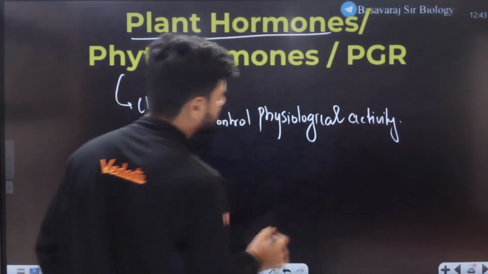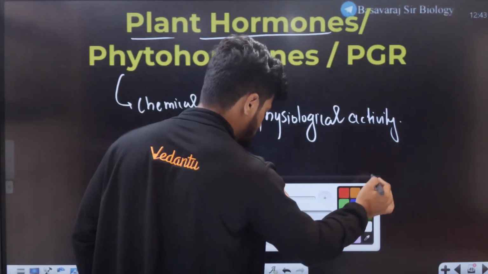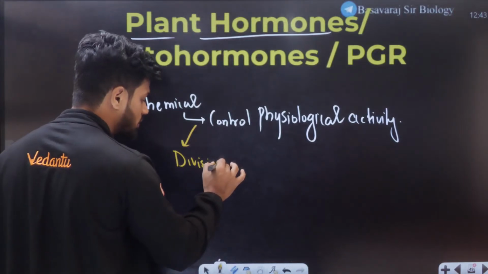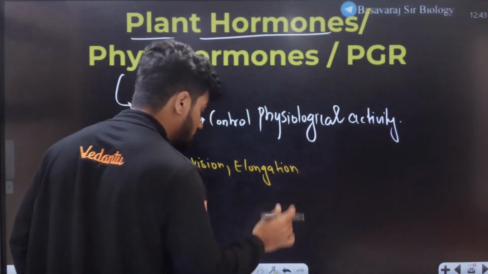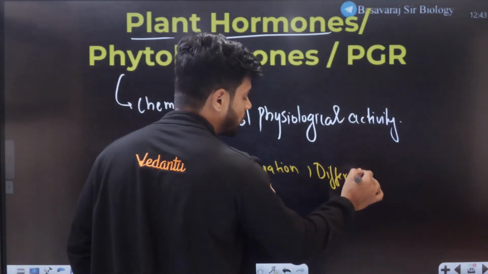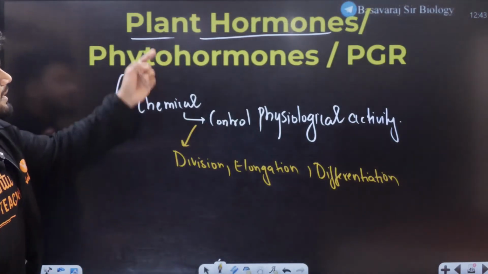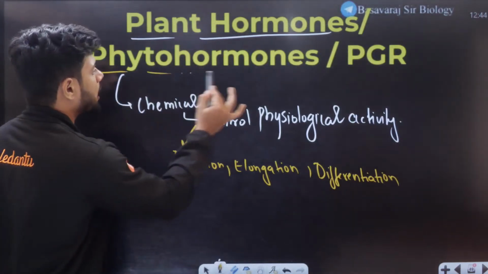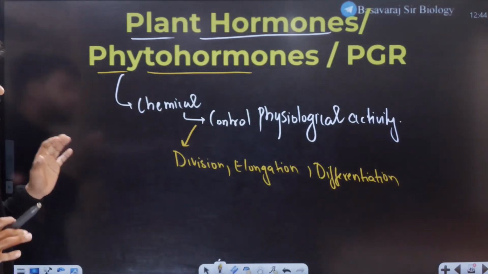So all the physiological activities are controlled by these chemicals. For example, division, differentiation, and elongation. It controls cell division, cell elongation. Certain hormones control cell elongation. Certain hormones will even control the differentiation. So all of these different functions are controlled by PGR, also called plant hormones, plant growth regulators, or phytohormones. All of these are different names with the same meaning. Okay, they're called PGR.